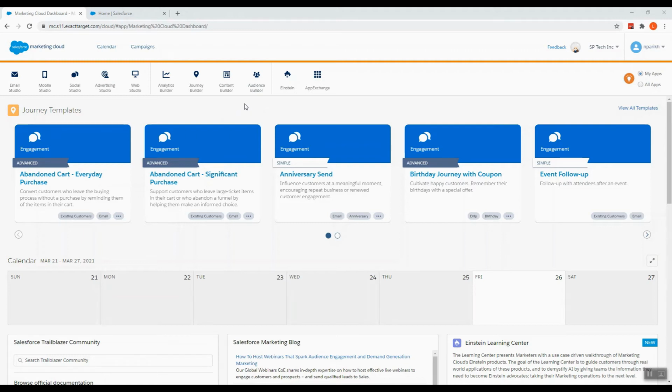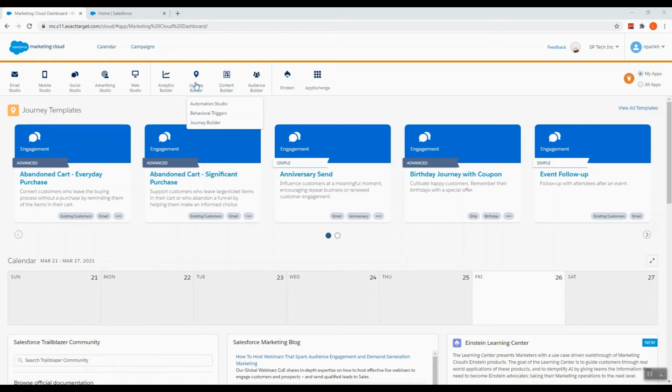And then there's this content builder. So mostly the reps working with the marketing cloud have access to all the organization's social media, so we can create any content and then share it on any of the organization's social media. We can also have approvals on it depending on which role or profile you are in.